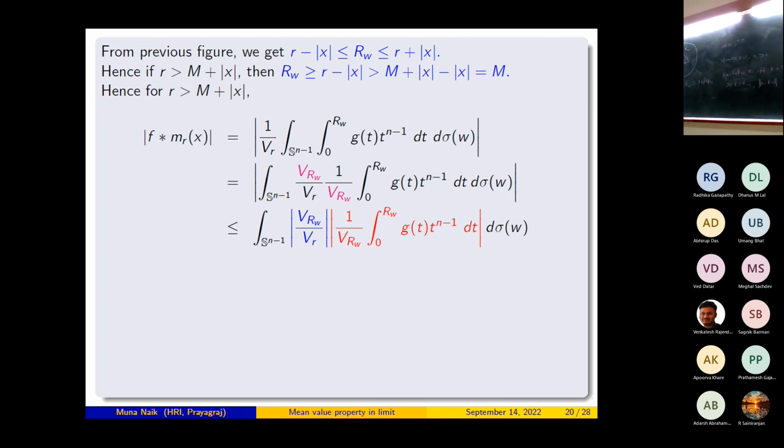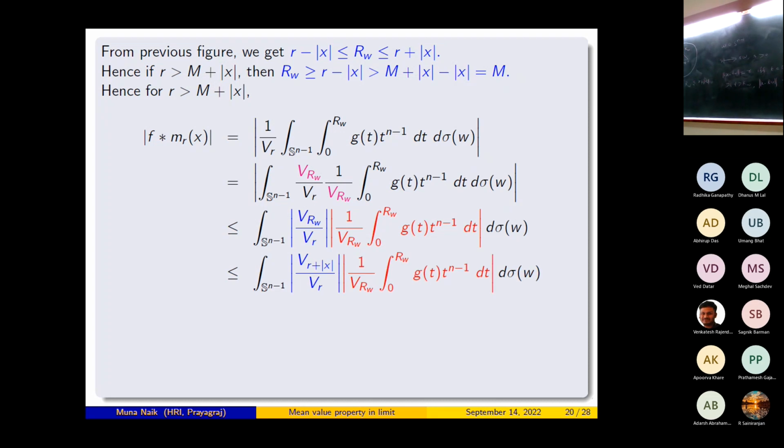Since r_w is less than or equal to r plus norm x, V_{r_w} is less than V of r plus norm x. So I can bound the first quantity by V of r plus norm x by V_r, and I will keep the second quantity as it is.